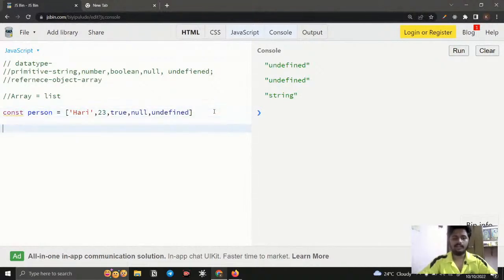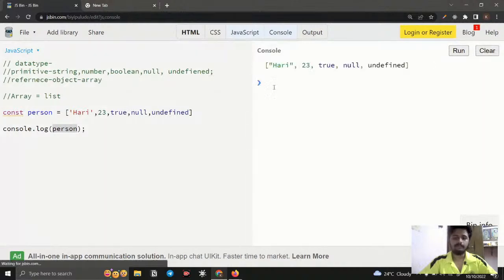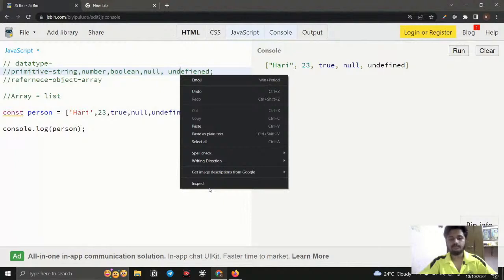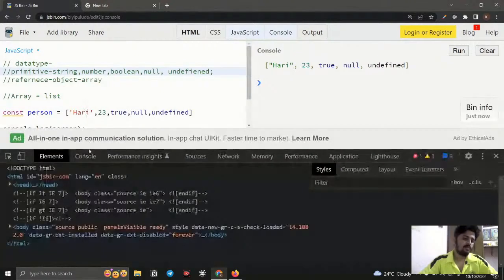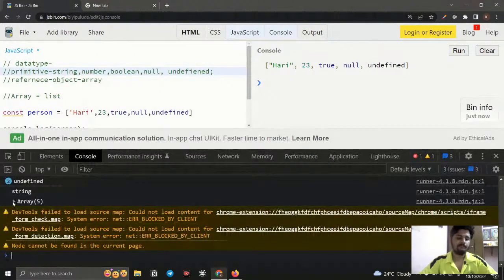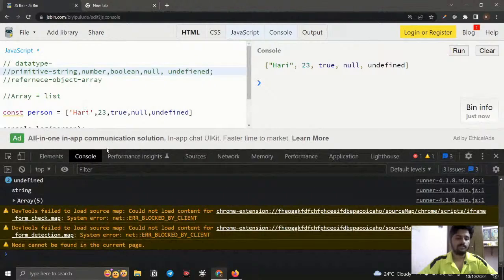Let me console log it and display how it will be. I just say console.log, and you need to display the person, like how we access a variable, right? So if I call a person in a normal primitive data type, what will it show? It will show the value of that variable. Same like that, if I clear and run it, here you can see it returns the entire array. If I go for inspect, go for console, here you can see it, I think this place you can see.